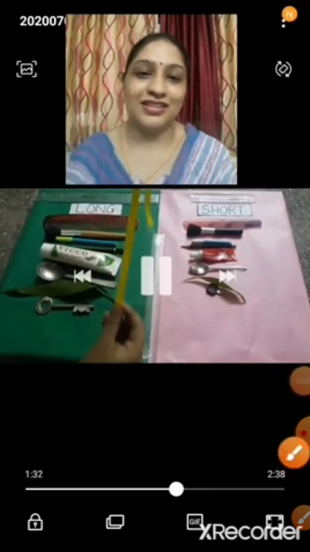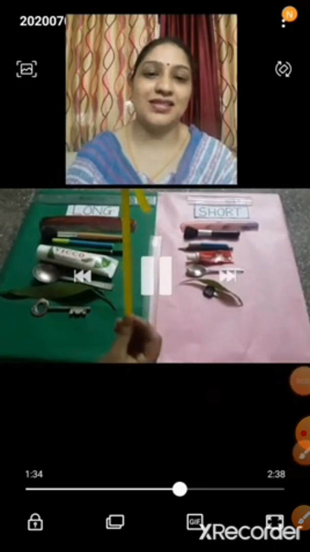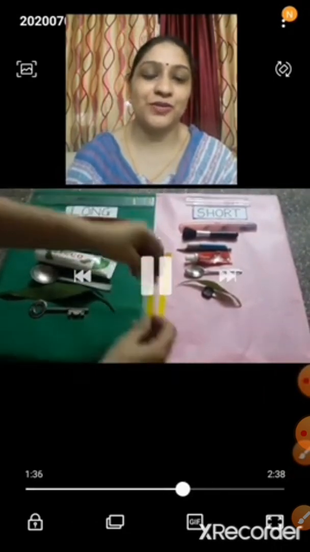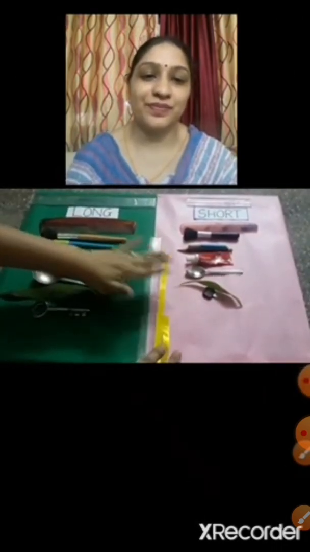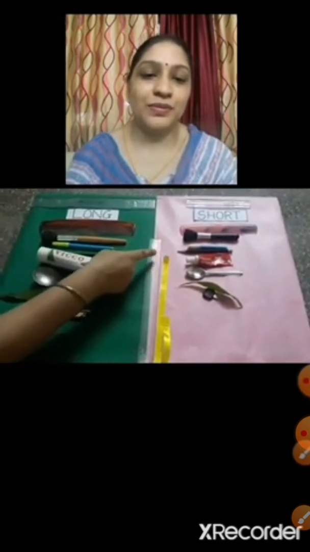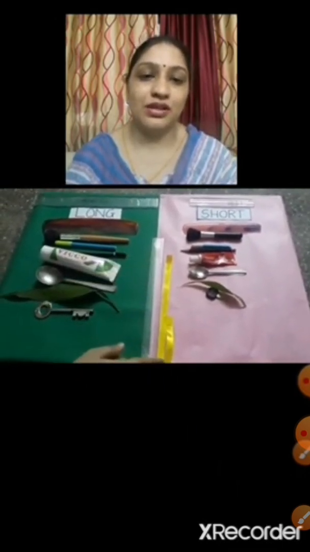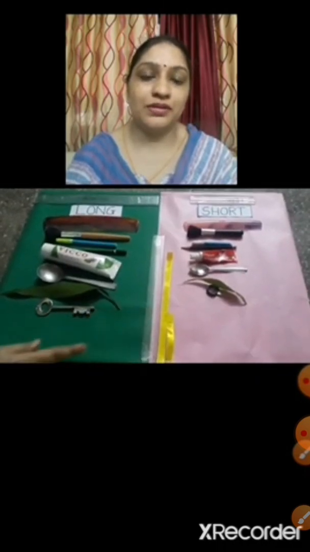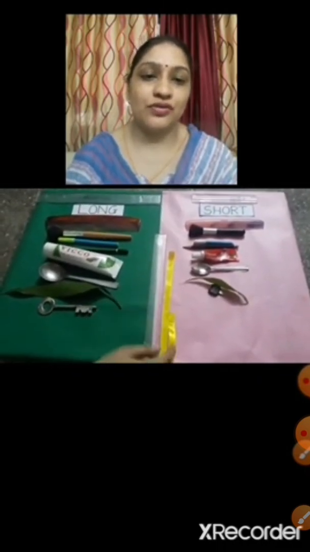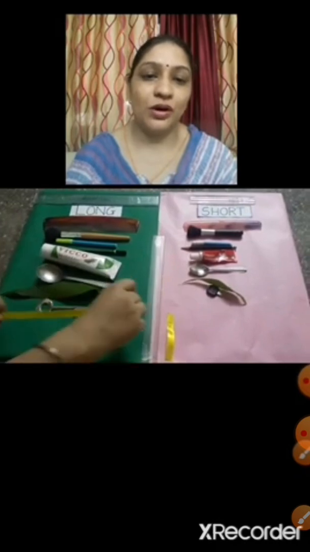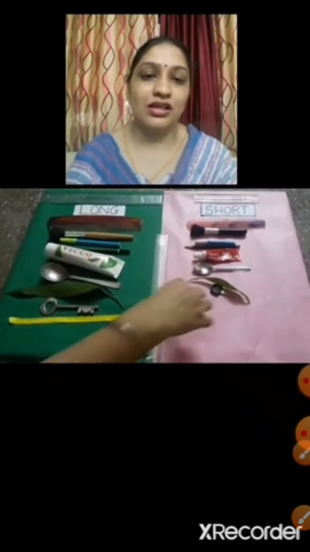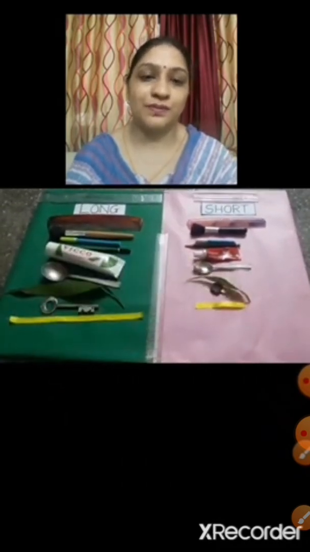See children, these are ribbons, and we are going to put the ribbons like this. Long ribbon, short ribbon, long ribbon and short ribbon.